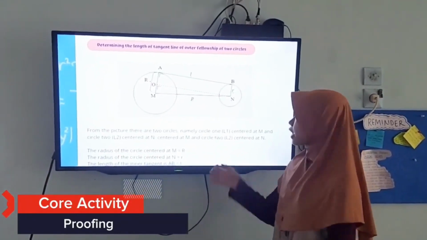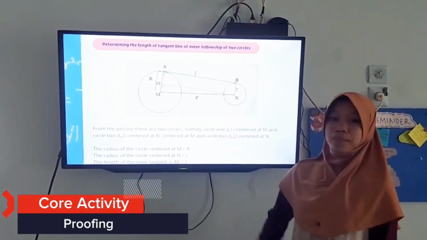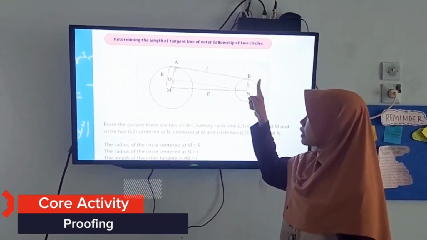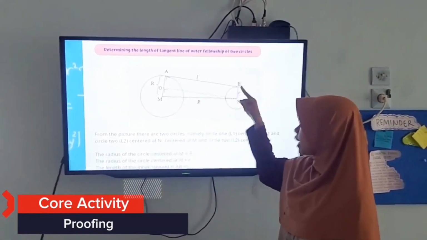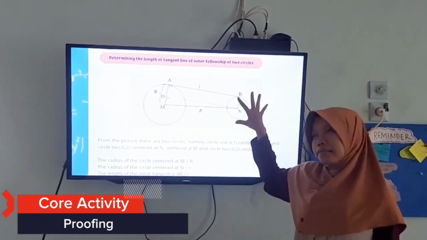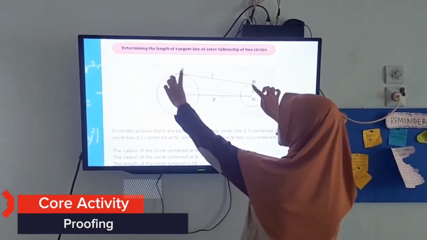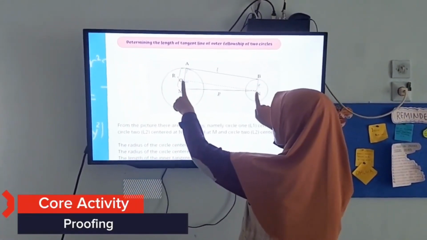Okay, for the next picture is the tangent line of the outer tangent of the circle. This is the tangent line. We can find the length of tangent line AD. We find the triangle in here. To find the triangle, we can make the translation of line AD downward. So, we can find a new line.